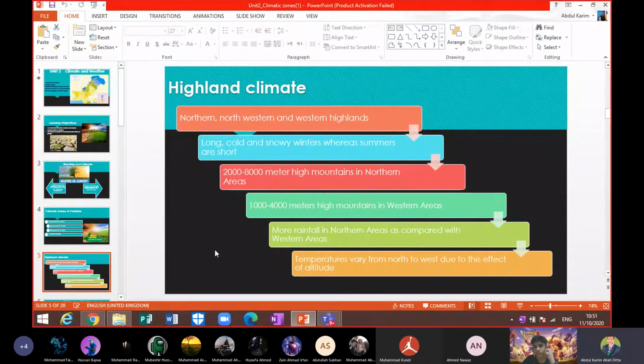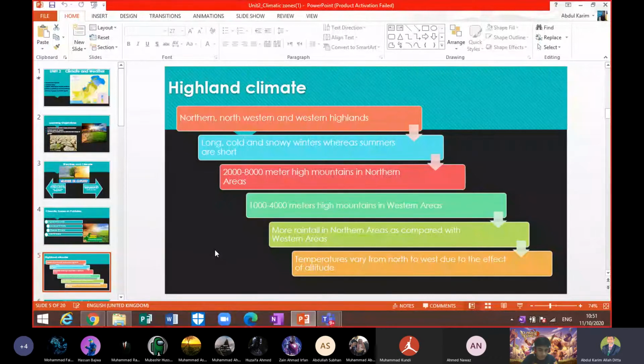Between 2000 and 8000 meter high mountains in northern mountain areas, beta, we have that. And the western mountains, their height is between 1000 and 4000 meter. So the areas which have this kind of altitude and are located in these mountainous areas, we categorize them as located in the highland climatic zone, beta.